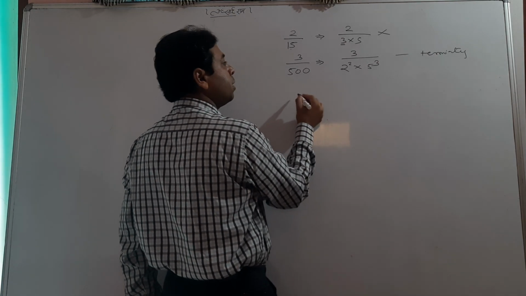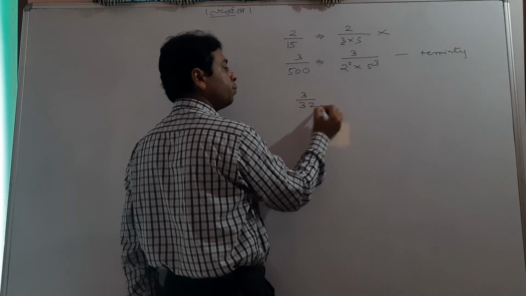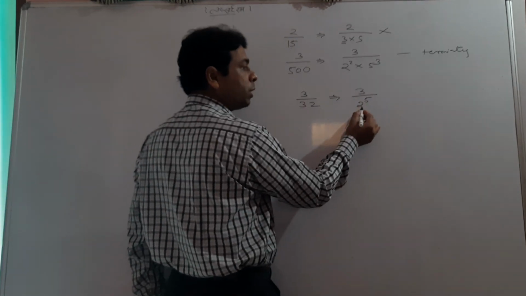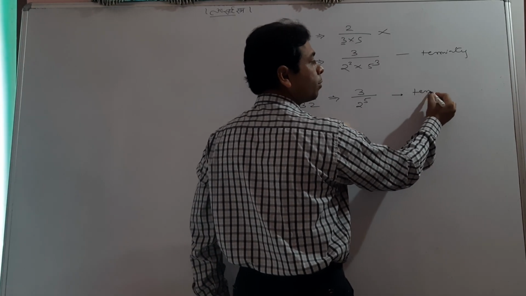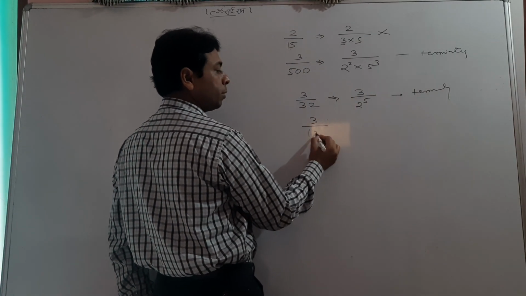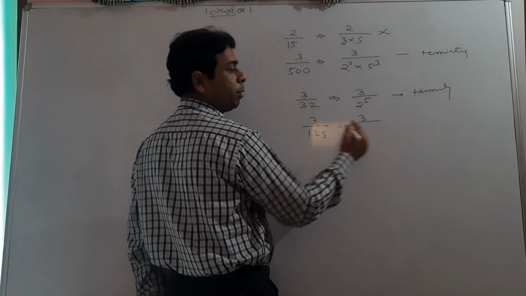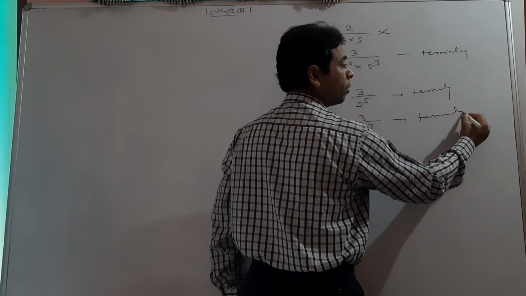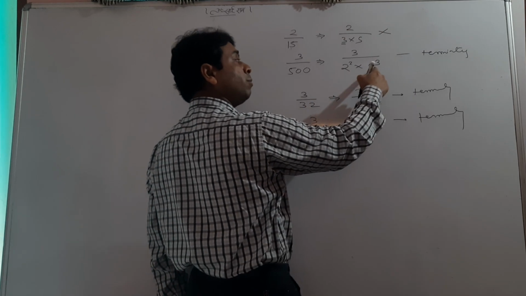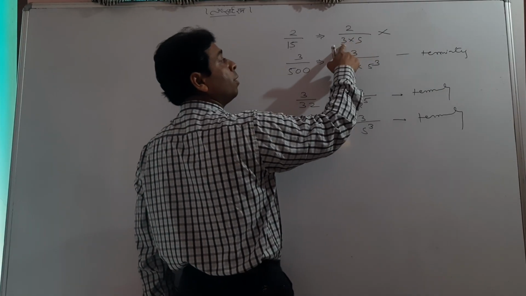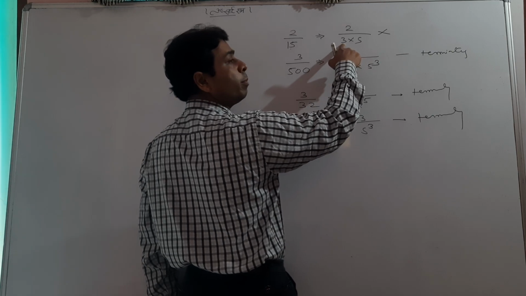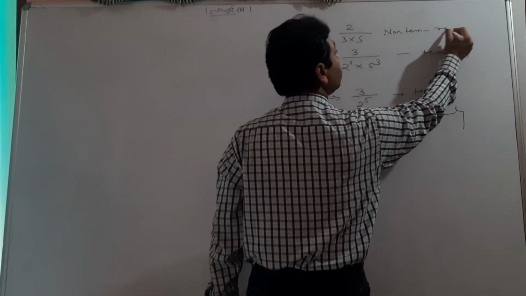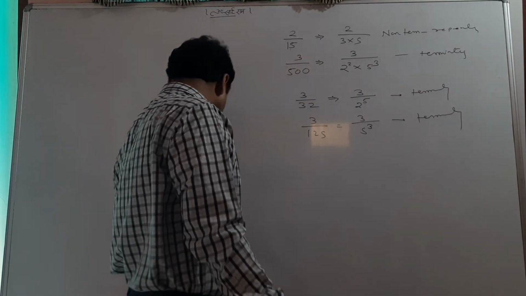Let me explain something. If you have 3 by 32, I would say it's 3 by 2 into 2 into 2 into 2 into 2, that is 2 to the power 5. Only 2 is coming in the denominator, still it is terminating. Suppose the question is like that, 3 by 125 will be written 5 into 5 into 5. Only 5 is coming in the denominator, meaning it's still terminating. And if both come, it is terminating. But if any other factor comes in the denominator, it will not be terminating. What will it be then? It will be non-terminating repeating. That's a very important sentence we have read here.